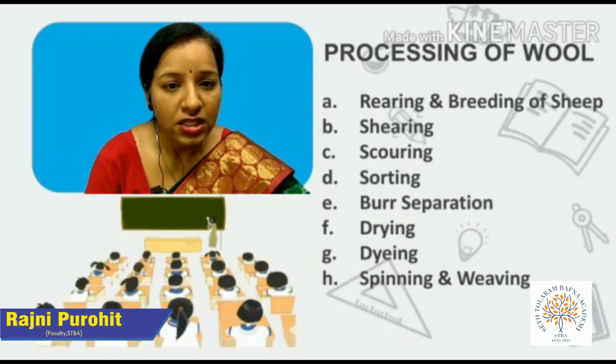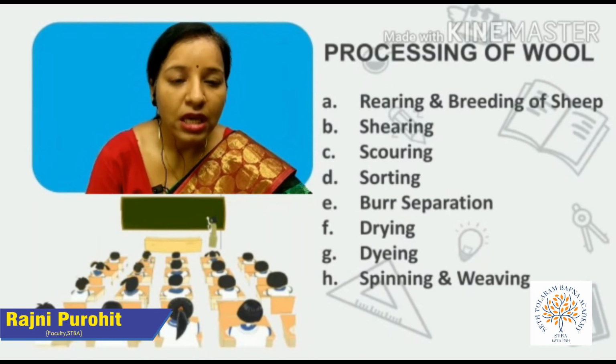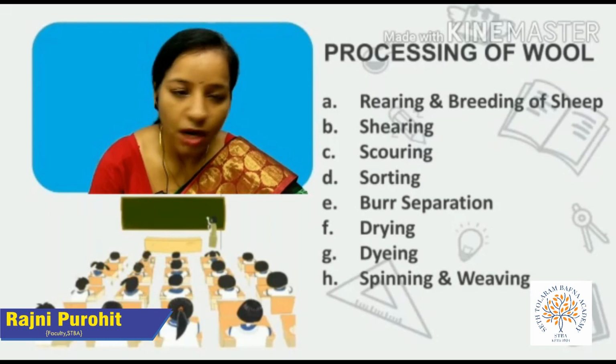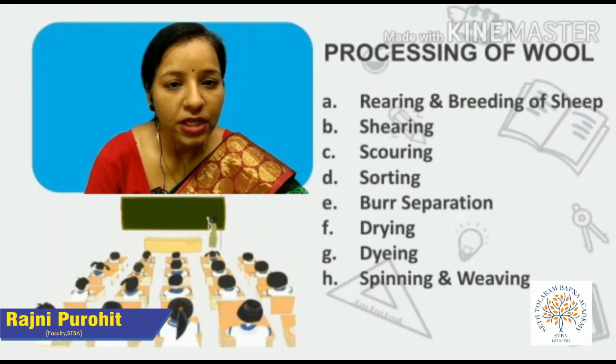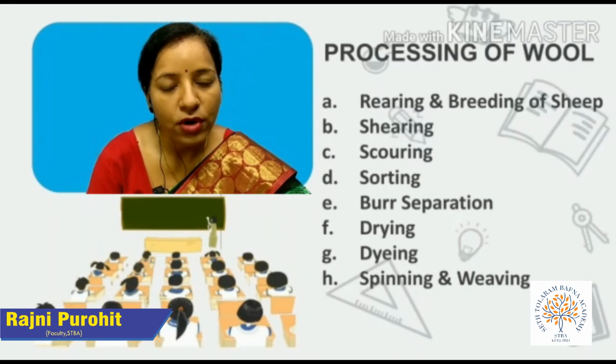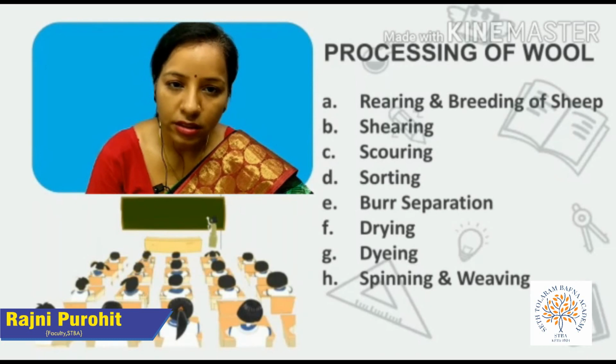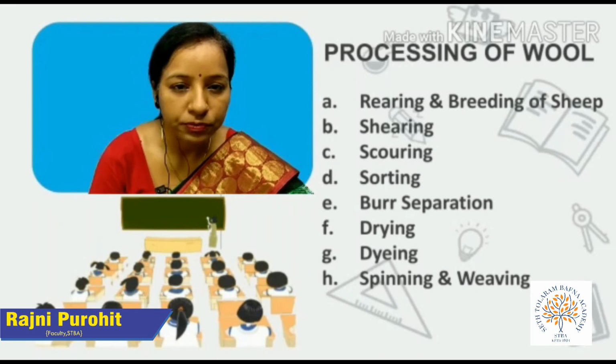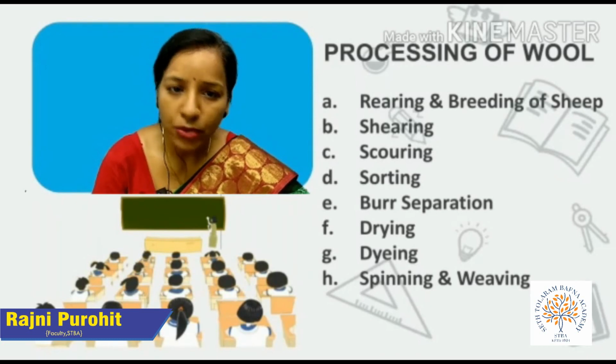And then these rearers or shepherds use a process called selective breeding, which we have already discussed, to obtain a good offspring with special characteristics of fine quality hairs or wool. So this is rearing and breeding.